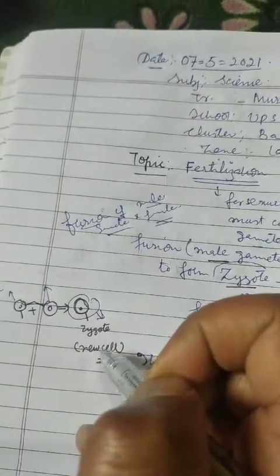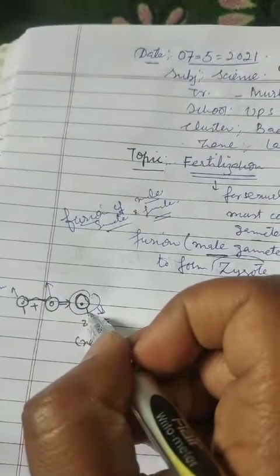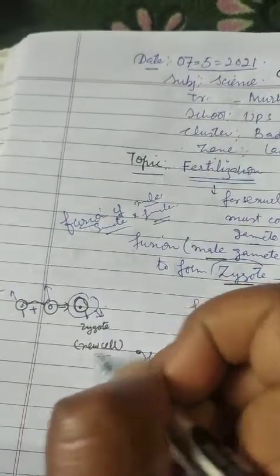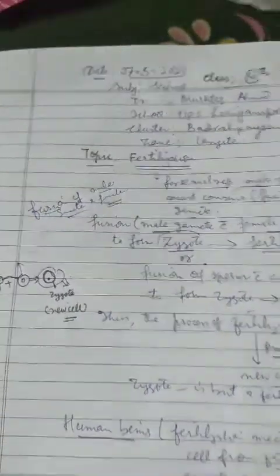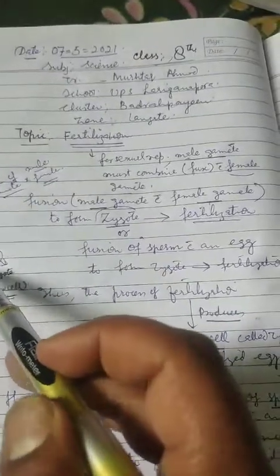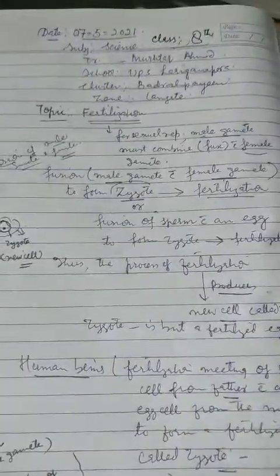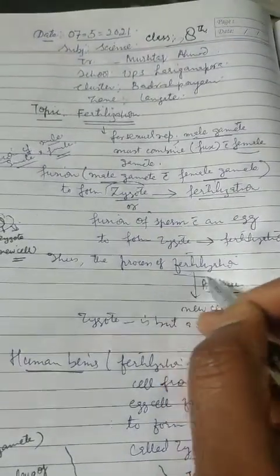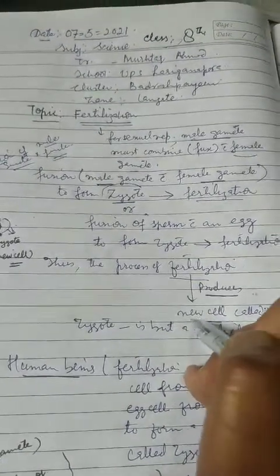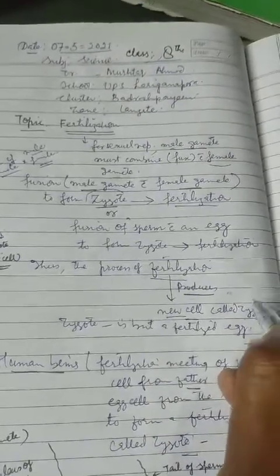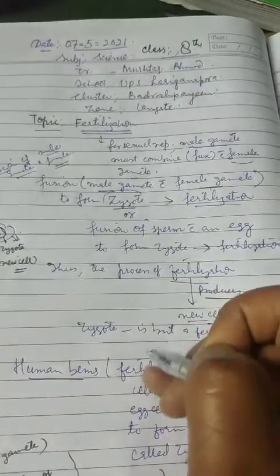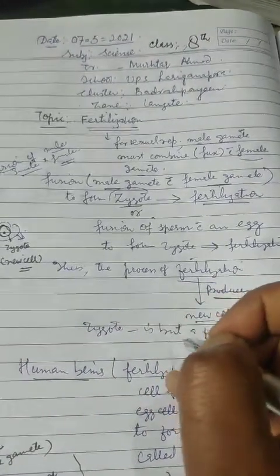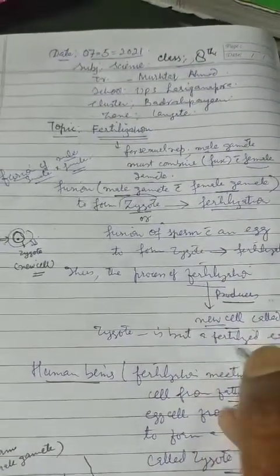The ultimate aim of the process of fertilization is the formation of zygote. Zygote is a new cell which comes into being after the fusion of male and female gametes, right? So, this process of fertilization produces a new cell, and this new cell is in the form of a zygote. If you are supposed to define the word zygote, it is simply a fertilized egg. When an egg gets fertilized, this fertilized egg is called a zygote.